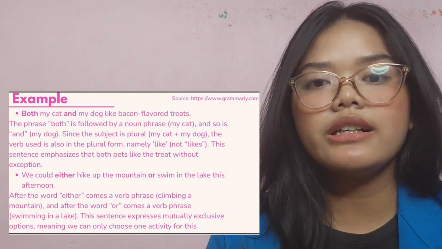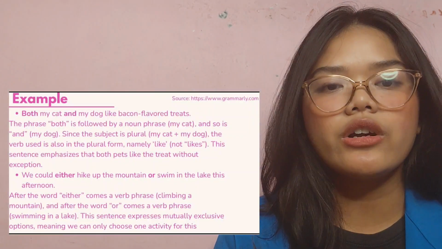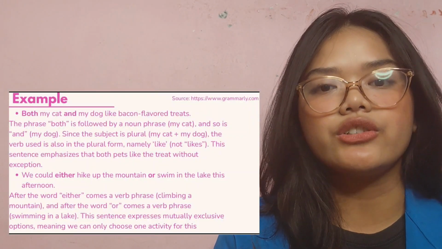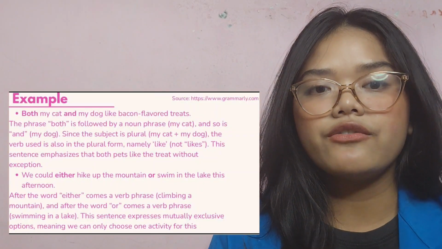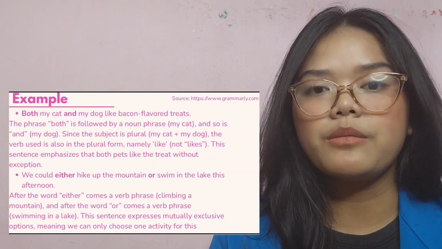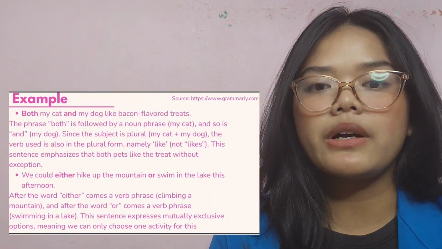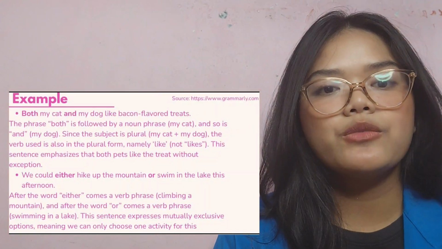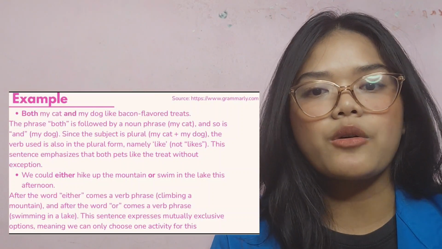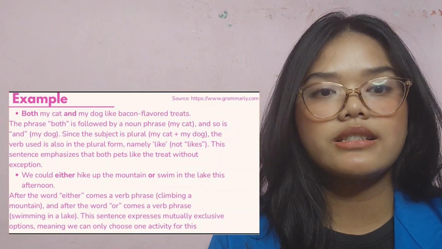Second example: we could either hike up the mountain or swim in the lake this afternoon. After the word either comes a verb phrase, climbing a mountain, and after the word or comes a verb phrase, swimming in a lake. This sentence expresses mutually exclusive options, meaning we can only choose one activity for this.